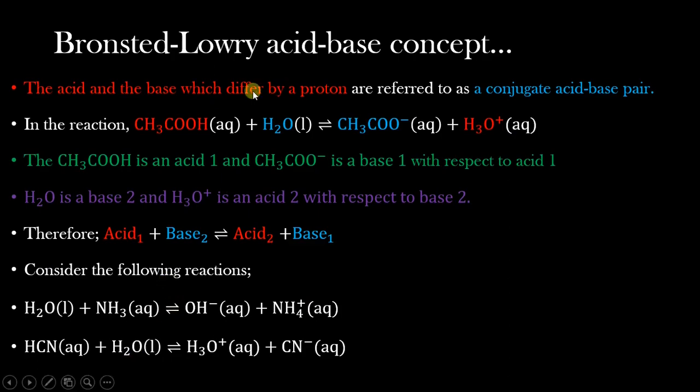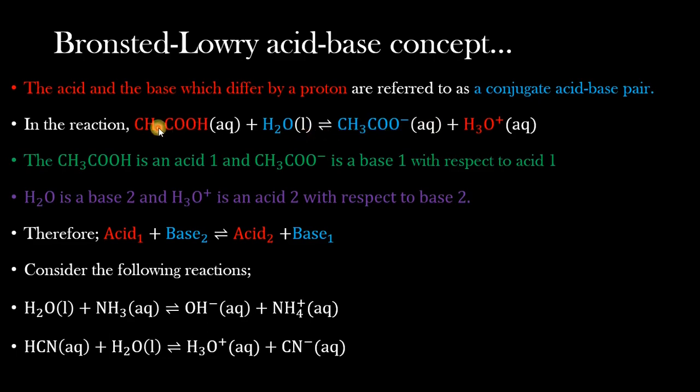Now refer to this ionization of acetic acid. We have acetic acid forming acetate, and we have seen that this acetate ion is now acting as a base, and because it is acting as a base, we look at its acid, the acetic acid. Now the acetate ion becomes a conjugate base for the acetic acid, and the acetic acid would be the conjugate acid for the acetate ion if the reaction was reversed.